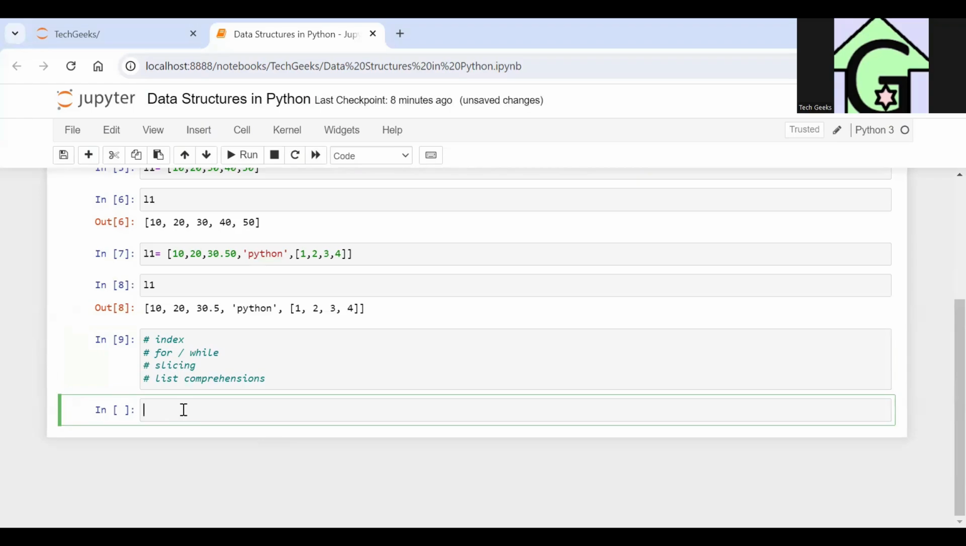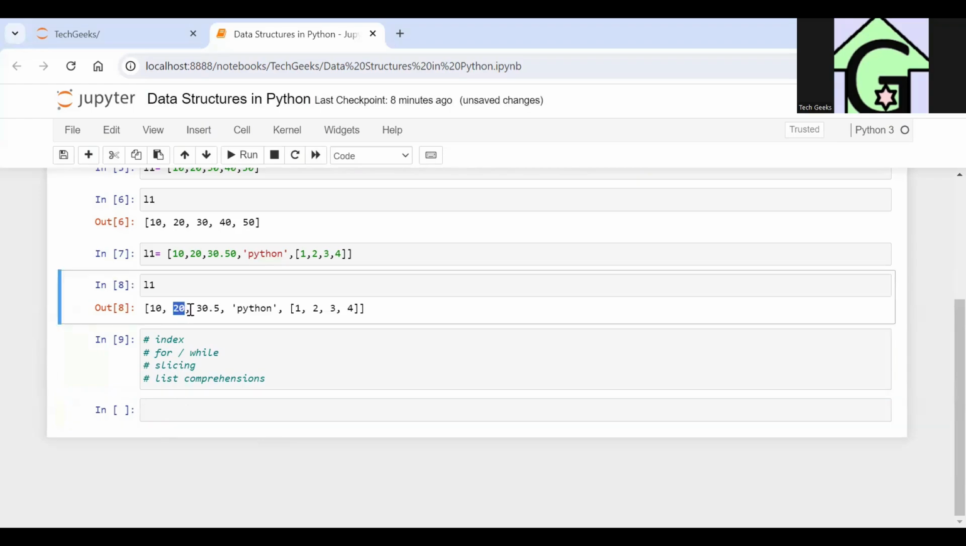First of all, we will be going through indexing. Guys, what does index mean? Index means the position of any element. All these elements here: 10, 20, 30.5, "Python", and this list itself. This whole list here is one element of L1. So all these occupy a certain position, which is called the index. Index by default starts at 0. So the first element has index 0, the second element has index 1, the third element has index 2, then index 3, and finally the fourth index contains this full list.